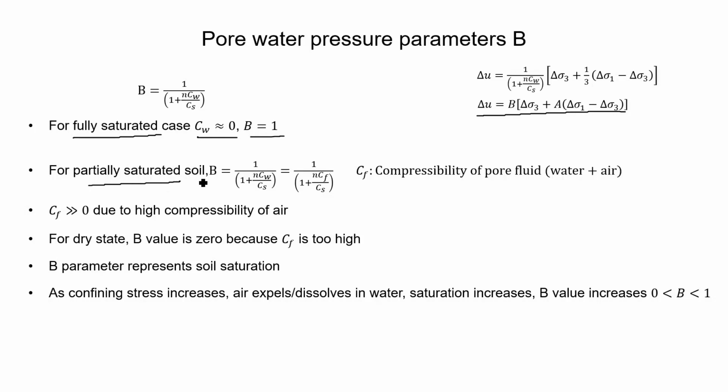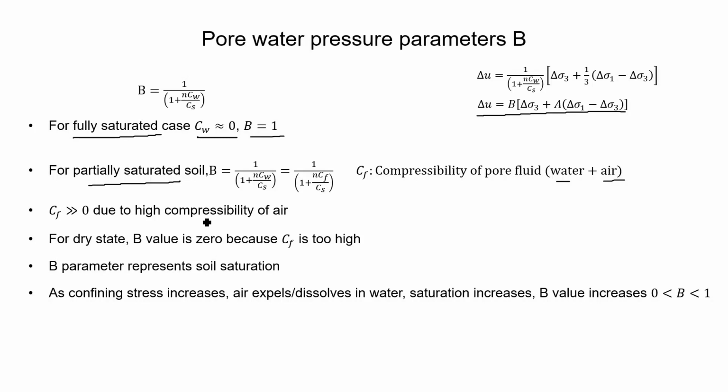Now for partially saturated soil, the void is filled with water and air both. So in that case, there will be some value of compressibility, defined here in this equation as Cf. So this will possess some value, and B will also have some value.